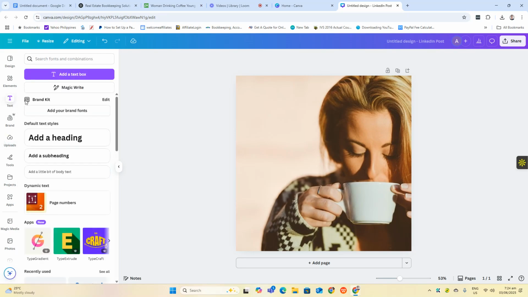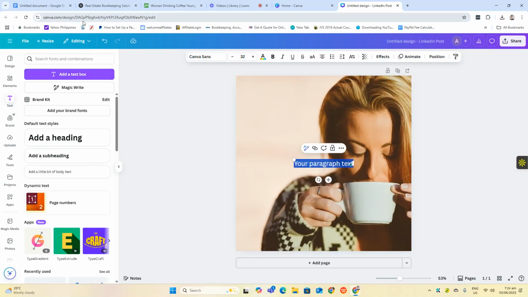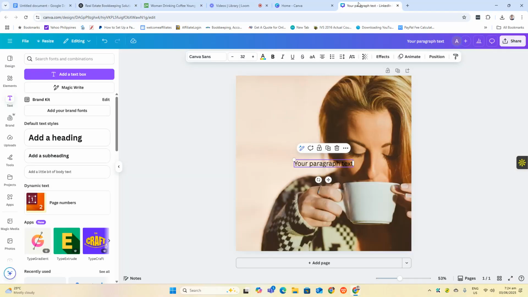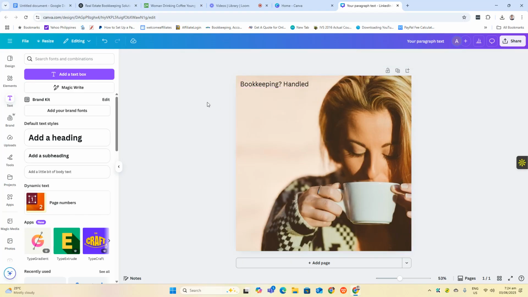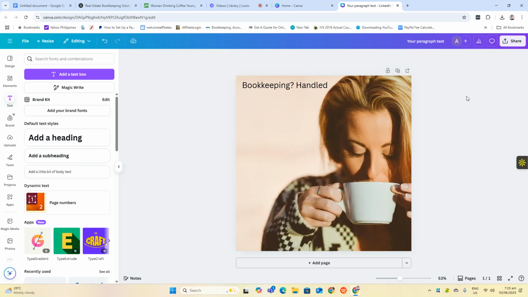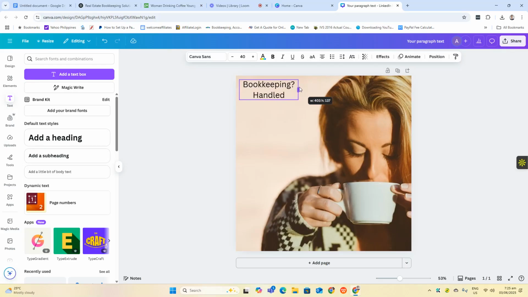Okay, so I can place here a text. You can also do this one.